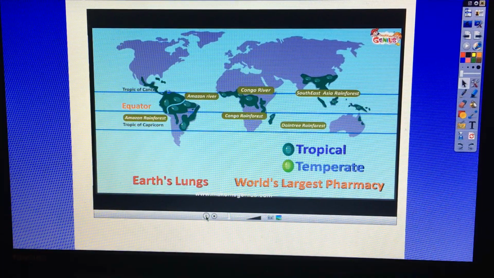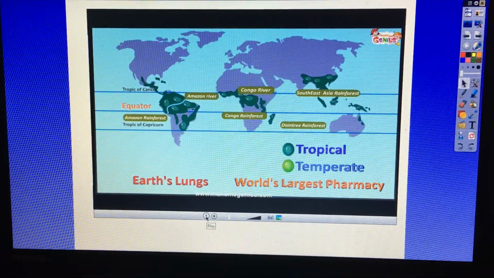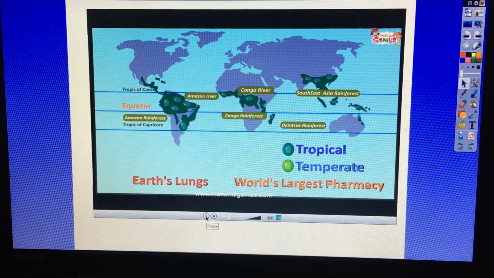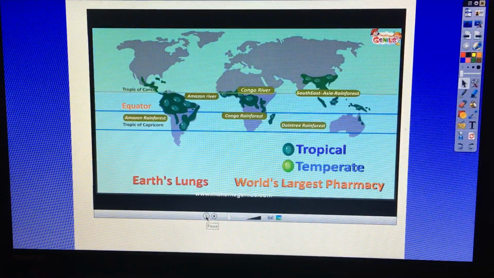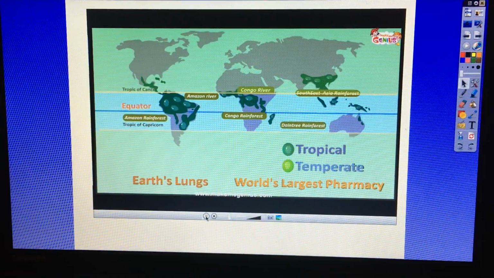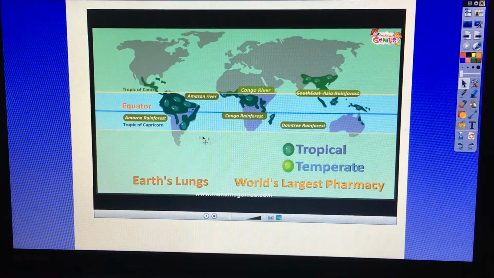Where are the temperate rainforests? So we said earlier there were tropical rainforests, the ones that are very hot and wet. There are also temperate ones. Temperate rainforests are found between tropic and polar circles of the globe. What is the difference between tropical? So here, where they've just highlighted, you can get some temperate rainforest.